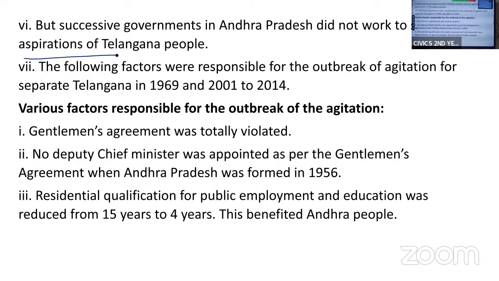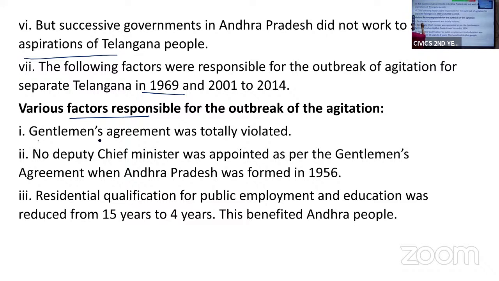And after that, in 1969, a student of Osmania University went on hunger strike for the separate statehood of Telangana. So let us see what are the various factors responsible for the outbreak of the agitation for separate statehood.